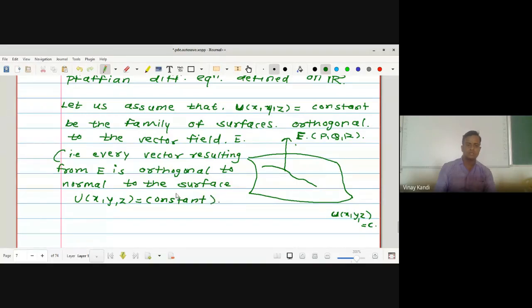So every vector from this vector field PQR is orthogonal to this surface.